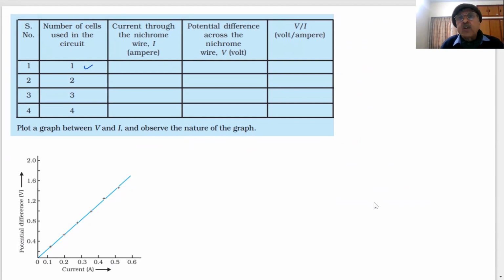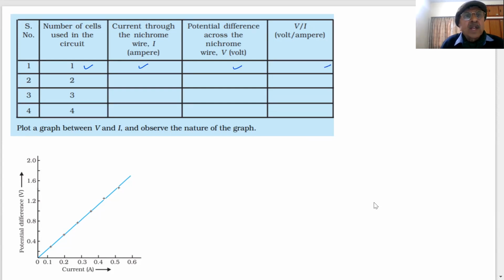Clear? When I use one cell, how much is that? 1.5 volt. I will record the current through the nichrome wire, I, by the ammeter. And then I will record the potential difference across the nichrome wire, V volt. And then I will find V by I here.